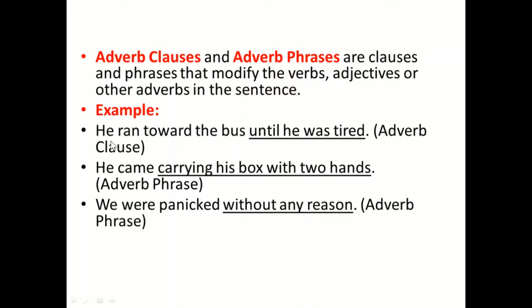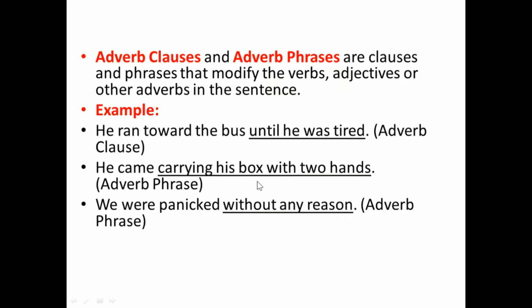We have a few examples here. He ran toward the bus until he was tired. Adverb clause, because it describes ran. Until he was tired, he ran. Then, he came carrying his box with two hands. Adverb phrase: carrying his box with two hands. Here the first one is a clause. Like he was tired, we have a complete sentence inside it. But until shows this one is a dependent clause, not an independent one.